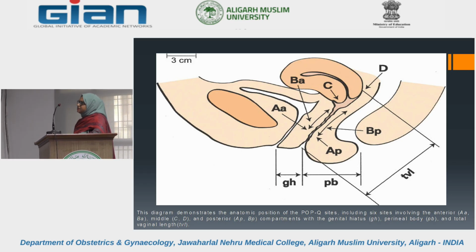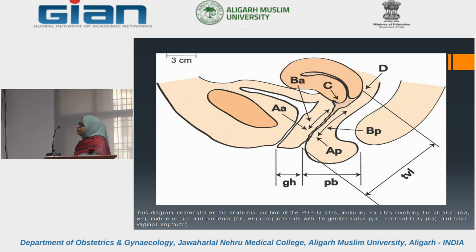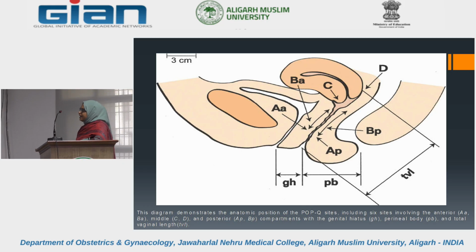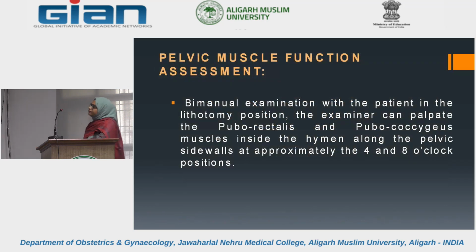Then the pelvic muscle function assessment can be done by a bimanual examination with the patient in the lithotomy position. The examiner can palpate the puborectalis and pubococcygeus muscle inside the hymen along the pelvic side walls at approximately 4 and 8 o'clock positions. Check for the basal tone, whether the tone increases with contraction, as well as strength, duration, and symmetry of the contraction. A rectovaginal examination should also be performed to assess the basal and contraction tone of the anal sphincter. These are the stages of the prolapse: 0, 1, 2, 3, and 4.